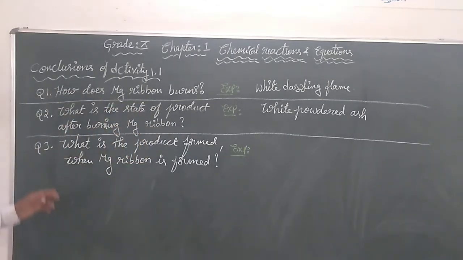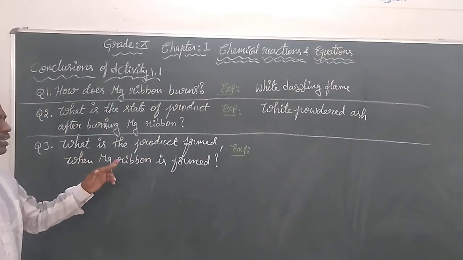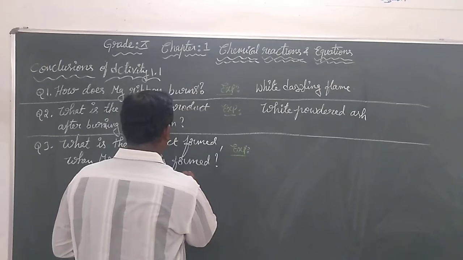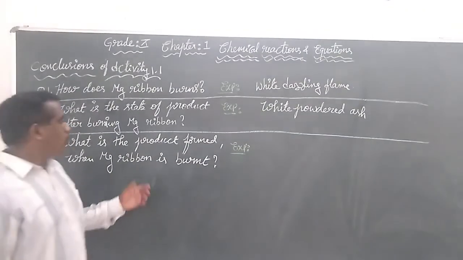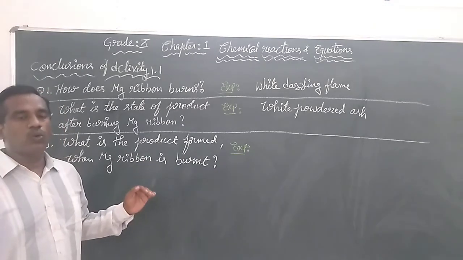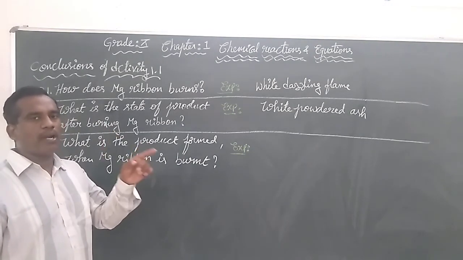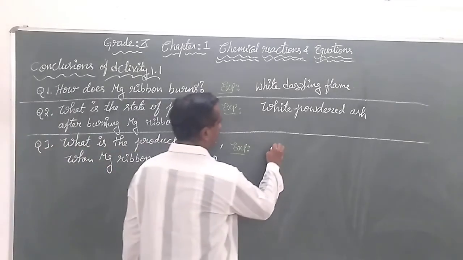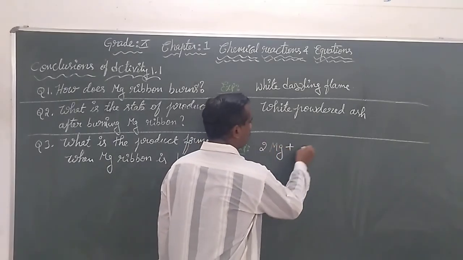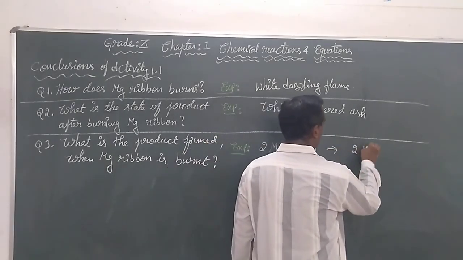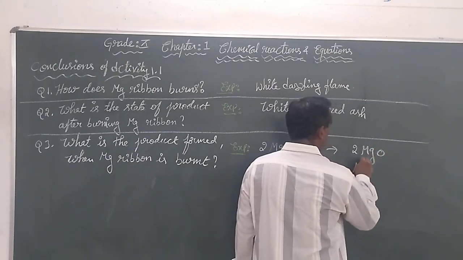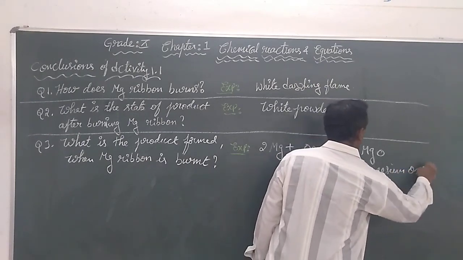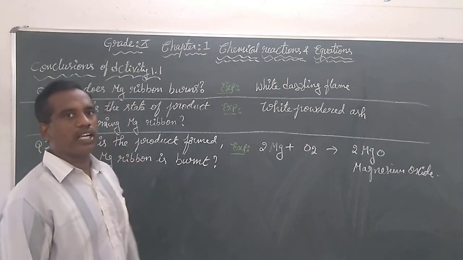We are going for the last point. What is the product formed when magnesium ribbon is burned? So after the activity, when we conclude, we understood that magnesium and oxygen combine with each other to give the product magnesium oxide. 2Mg plus O2 gives 2MgO. The name of the product is magnesium oxide. So we say this is a chemical change.